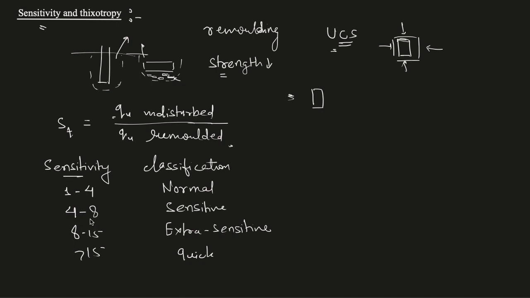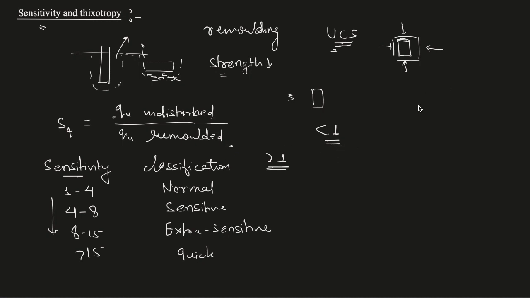Now in most cases the sensitivity value is greater than 1, but sometimes it happens that due to the remolding, the unconfined compressive strength increases. That is, this value sometimes comes out to be less than 1, because the denominator becomes greater than the numerator.